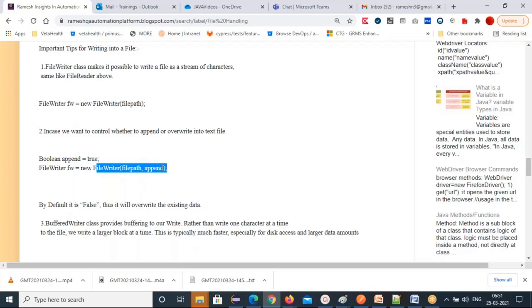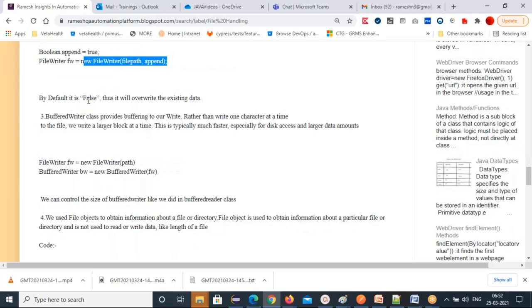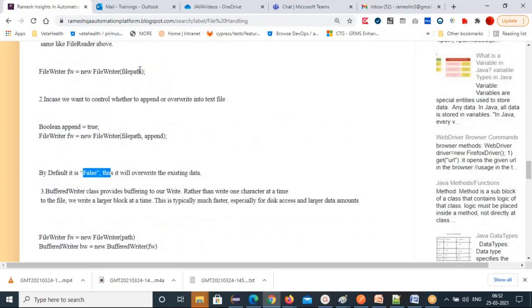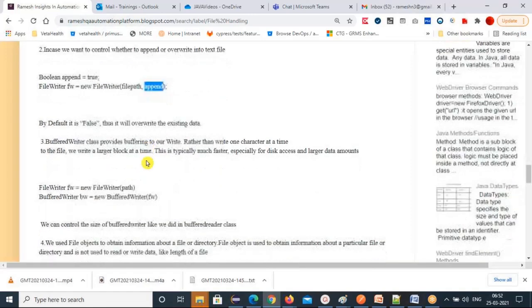So that's how to overwrite, and if you want to append, use this process. By default, append is false, so you don't need to specify it. False means you don't append, so you overwrite. But here you are explicitly telling it: don't overwrite, append. To the old data you append the new data. Appending the new data means after the old data it will start writing, one line by one line. That's the append concept, how to append data into files.